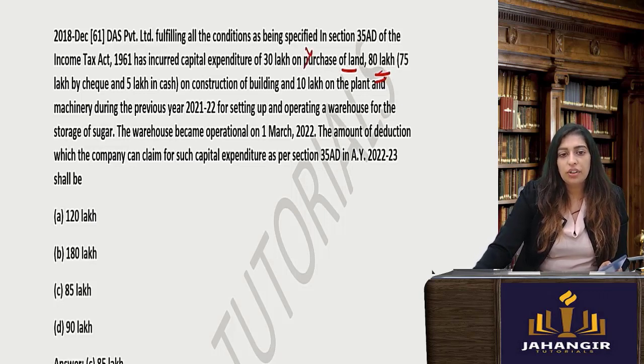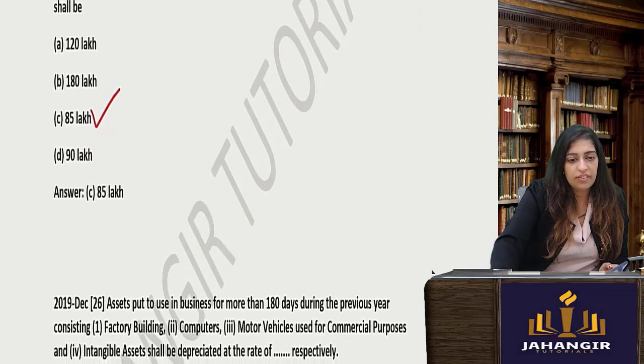80 lakhs, out of which 65 lakhs is cheque, 5 lakhs is cash. So you will not get deduction for this 5 lakhs. Okay, so I will basically get only for 75 lakhs out of the 80. I'm just circling it. Next one. And 10 lakhs on the plant and machinery. So 75 lakhs plus 10 lakhs for setting up operating warehouse of sugar. The warehouse became operational and so amount of deduction will be how much? 75 plus 10, that is 85.